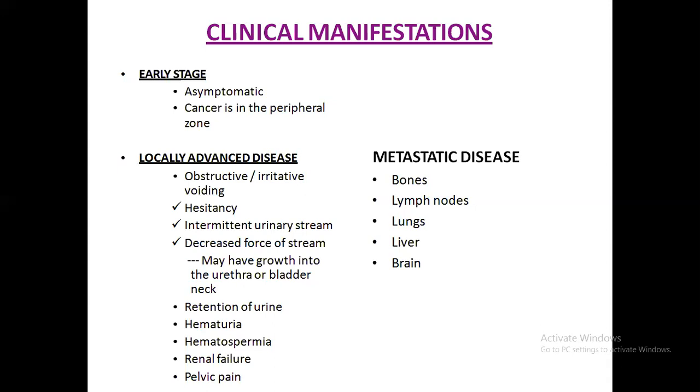But when it is locally advanced, then various prostatism symptoms appear, for example, obstructive symptoms: hesitancy, intermittency in the urinary stream, decreased force of stream, retention of urine, and hematuria might occur. You must know that the most common site of metastasis is bone, and the least common site is the brain.